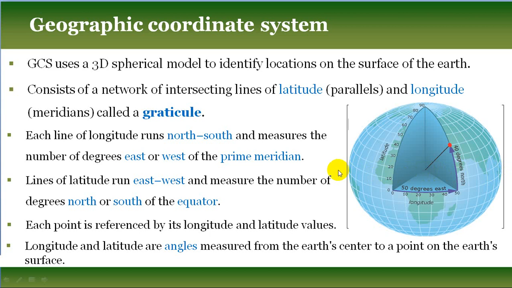So the total longitudinal range is 180 degrees west to 180 degrees east. In the case of latitude, the value ranges from the north pole, 90 degrees north, to the south pole, 90 degrees south. So 90 degrees north to 90 degrees south is the latitudinal range we consider.